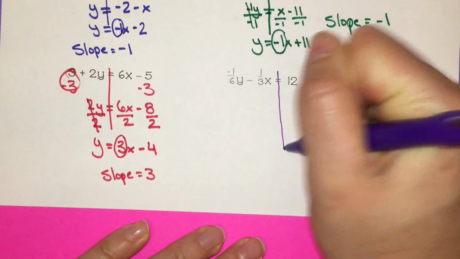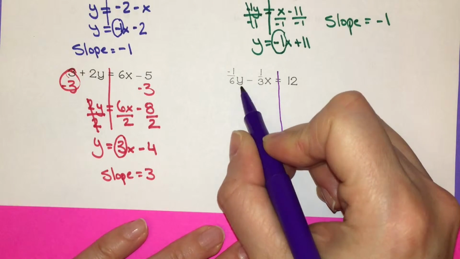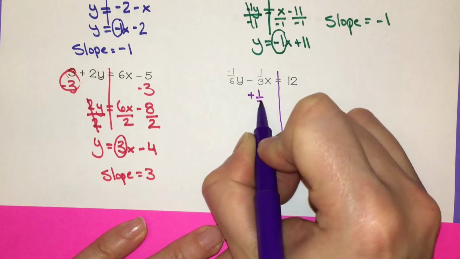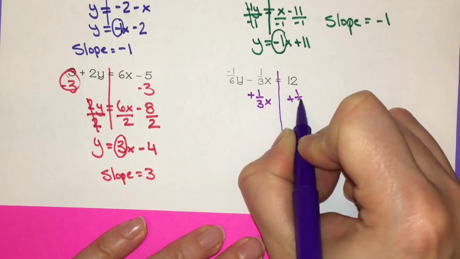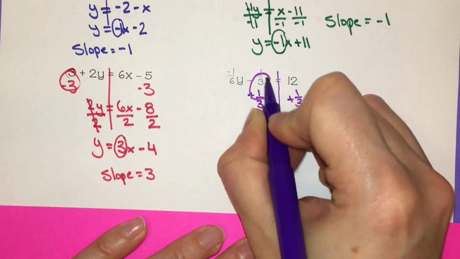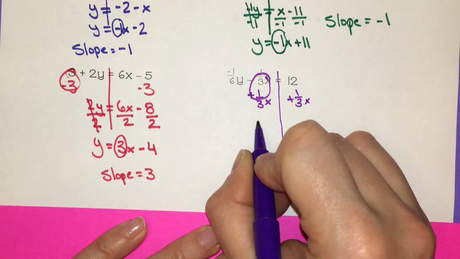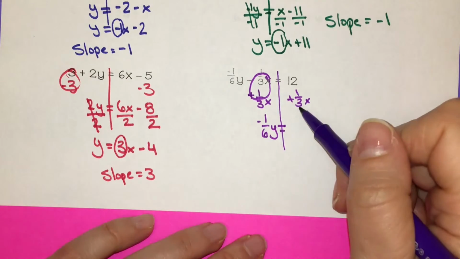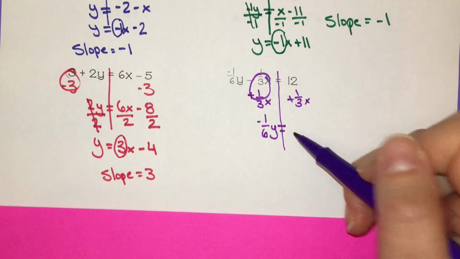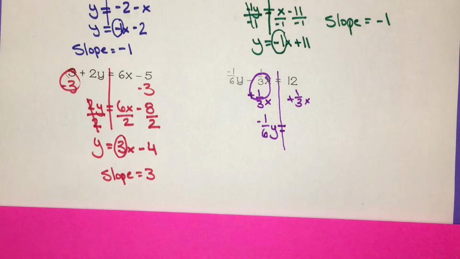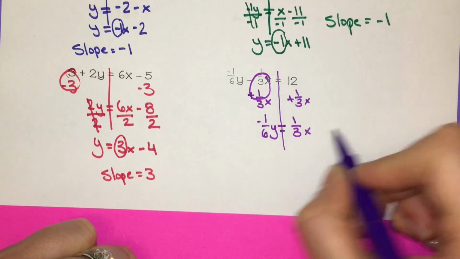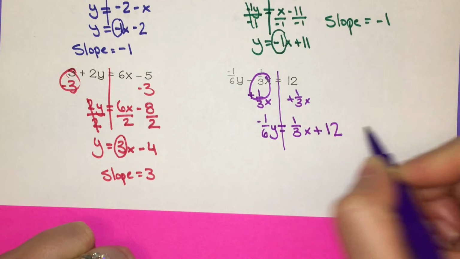Again, I want to get my y all by itself. I have to get rid of this minus 1/3 x by adding 1/3 x to both sides. Negative 1/3 x plus 1/3 x is 0. So we have negative 1/6 y equals, I'm going to put my x term in front because in slope-intercept form, the x value is in front. So I have a positive 1/3 x, and it's a positive 12, so I'm going to put plus 12.